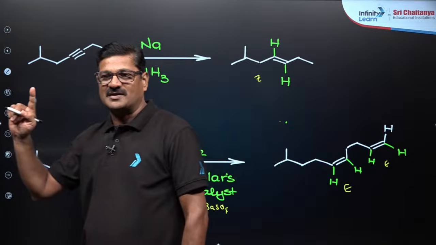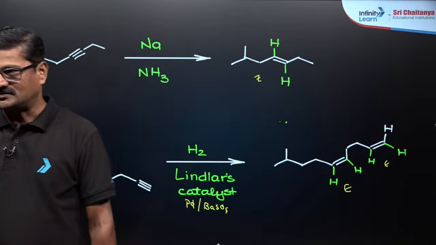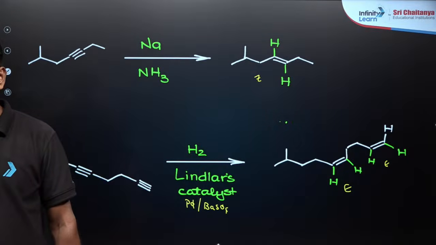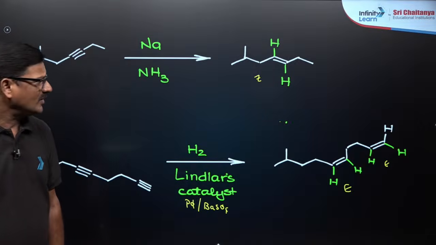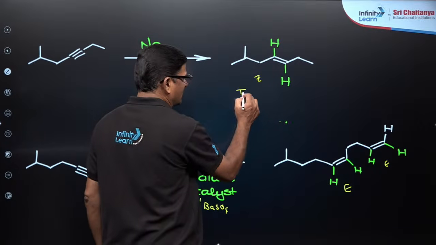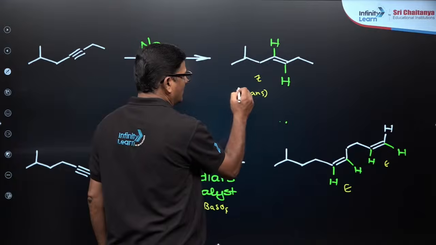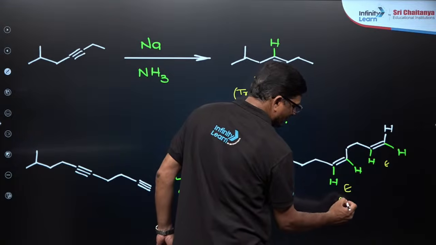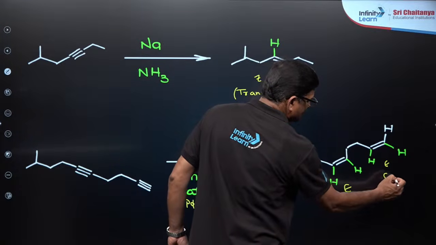How many of you memorize this E and Z isomerism? It means here you can say trans, here you can say cis, here you can say cis.